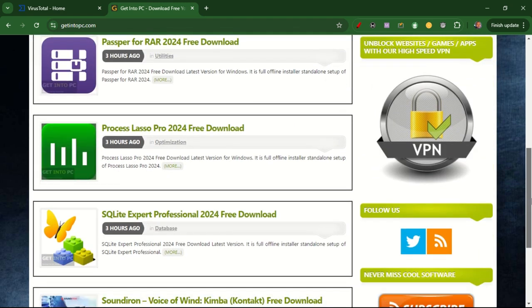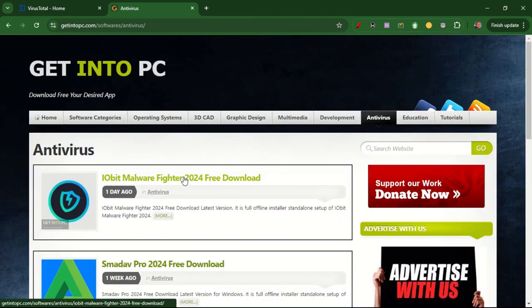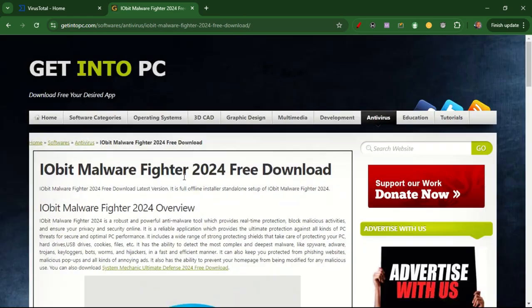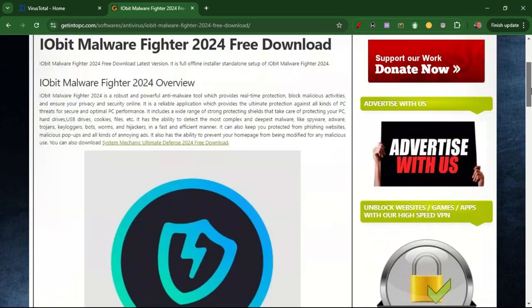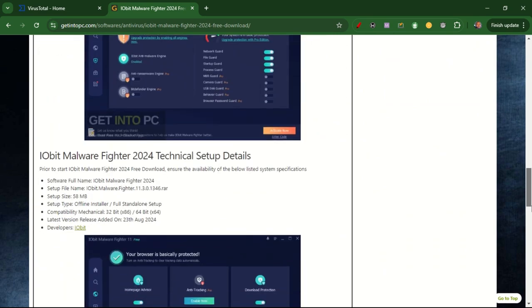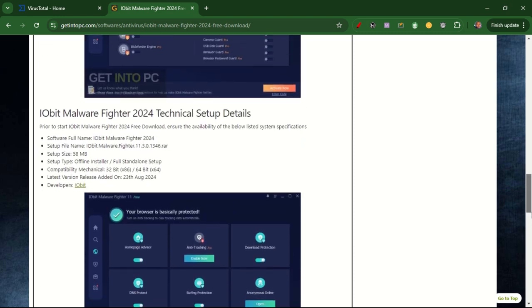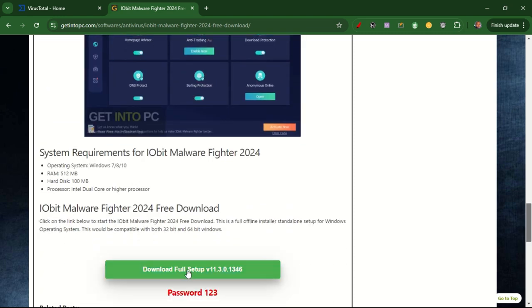So let me just see. I will click on probably antivirus or something. Okay, let me just get anything. Alright, I'm going to use this. I will be careful with the size. The setup size is just 58 MB, so I can download it now.